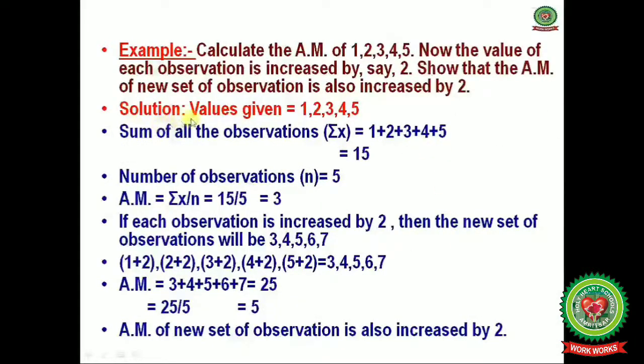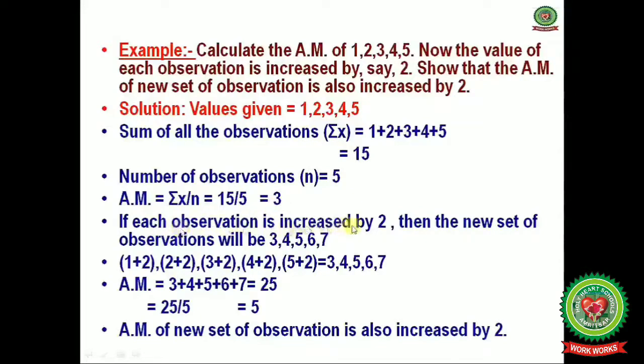Now let us start with the solution for this problem, that is values given, that is 1, 2, 3, 4, 5. Now sum of all the observations, that is summation x, 1 plus 2 plus 3 plus 4 plus 5, total it is equals to 15. This 15 is our summation x and the number of observations, that is small n, it is equals to 5. Now we can calculate the arithmetic mean, that is summation x divided by small n, that is 15 divided by 5 it is equals to 3.